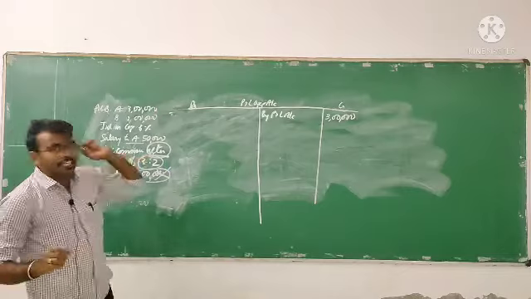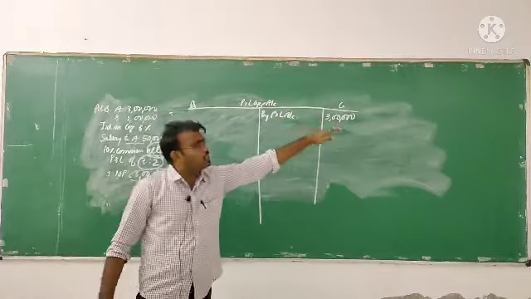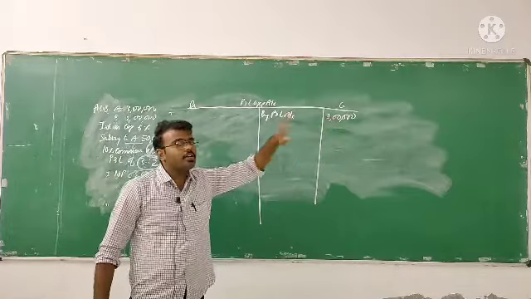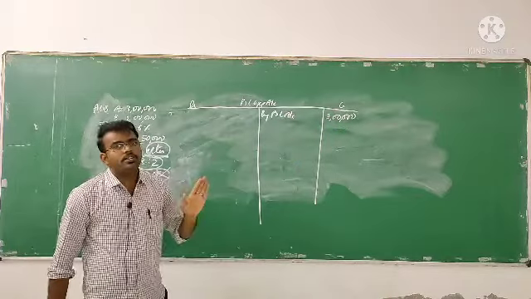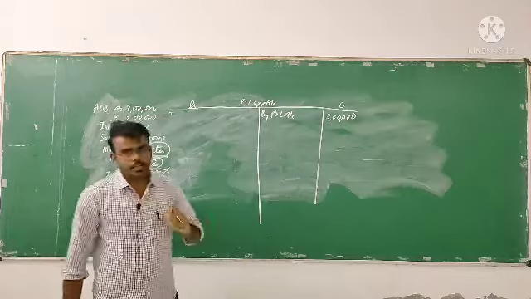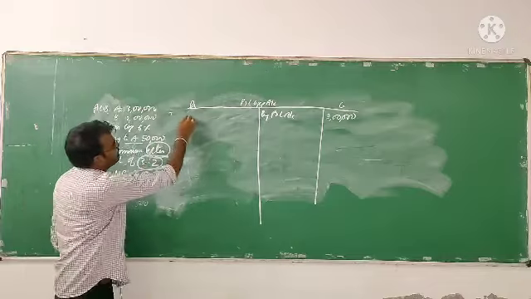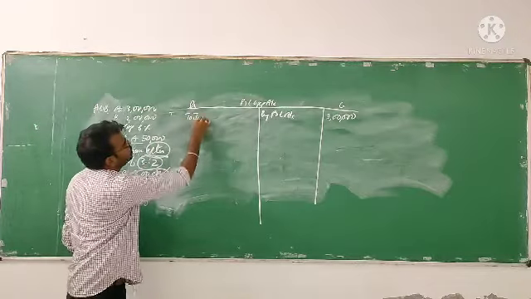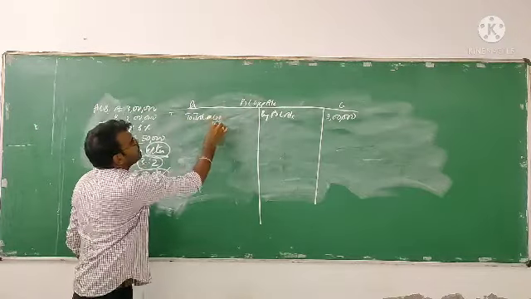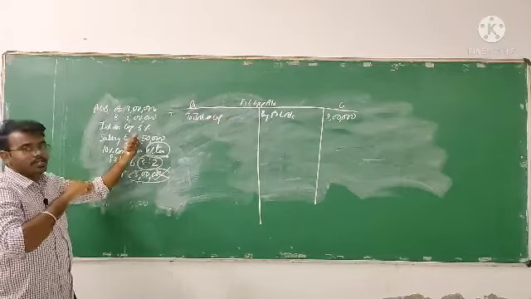Next, if we have interest on drawings, we used to take it here. But here since they have not given anything related to interest on drawings, we need not take it. Now come to the debit side. The first will be interest on capital, to be charged at 6% per annum.